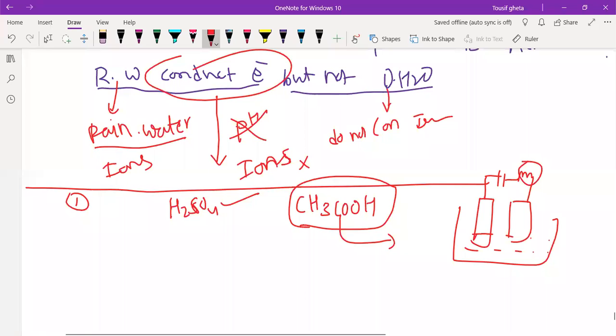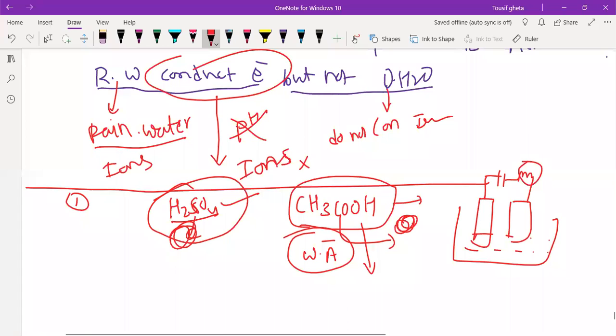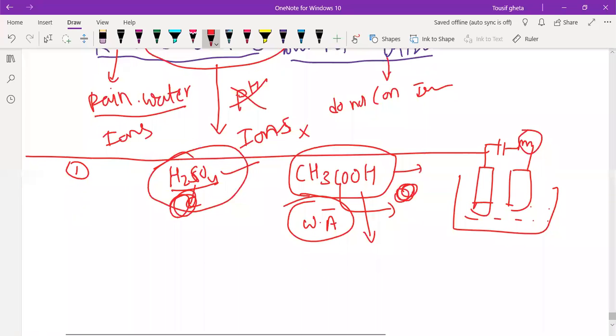Many are telling that it is a weak acid, but you should explain a little bit more: this contains more ions and this contains fewer ions. So the conduction of current will be more in this, and less in this. The bulb will glow brightly in this case, and in the other the bulb may not glow, or will glow very feebly with very little brightness, because the ions are very few due to the weak acid in nature.